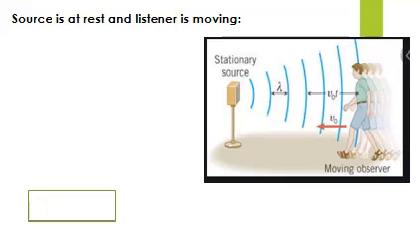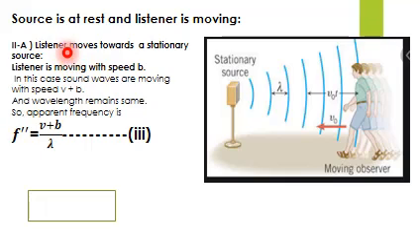Now, the second case, in which the source is at rest and the listener is moving. Now you can see that there is a stationary source. It is producing sound waves, but it is at rest. Now the observer is moving towards the stationary source. Every single case has two parts, A and B, in which in one we observe the behavior of moving towards, and in the other the behavior of moving away.